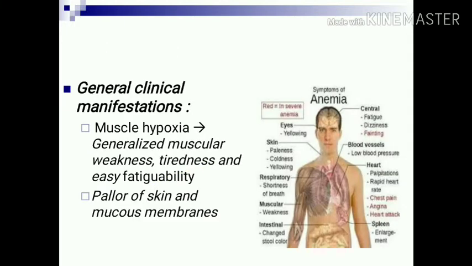Now, general clinical manifestations. Due to muscle hypoxia, there is generalized muscle weakness, tiredness and easy fatigability. Pallor of the skin and mucous membrane: buccal and pharyngeal mucous membrane, conjunctiva, lips, earlobes, palm and nail bed become pale due to deficiency of red color hemoglobin.